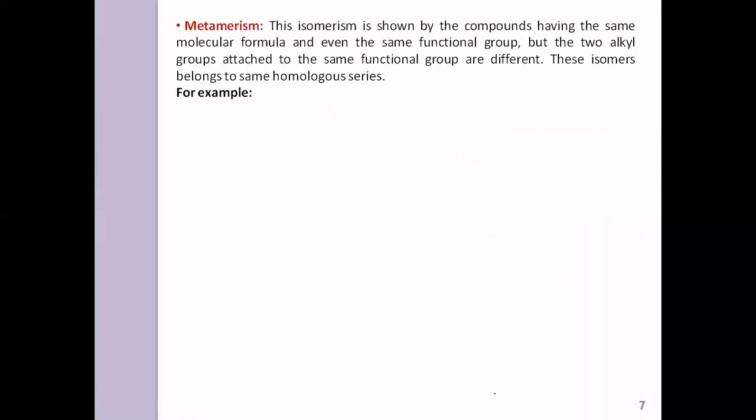Moving to the next one, which is metamerism. This isomerism is shown by compounds having the same molecular formula and even the same functional group, but the two alkyl groups attached to the functional group are different, and these isomers belong to the same homologous series.